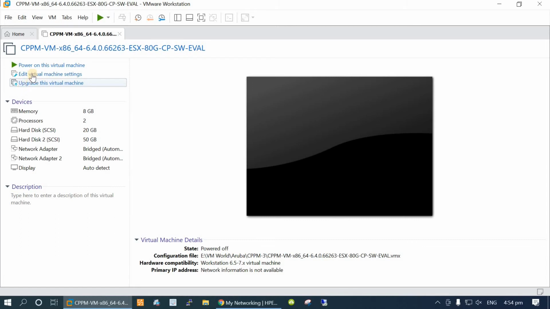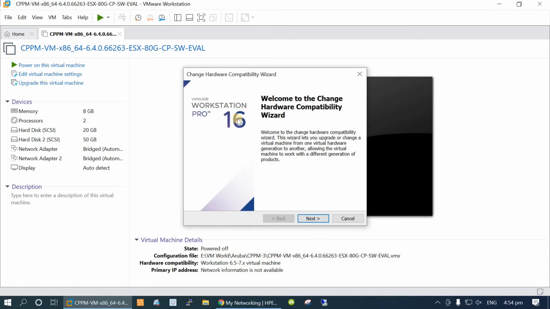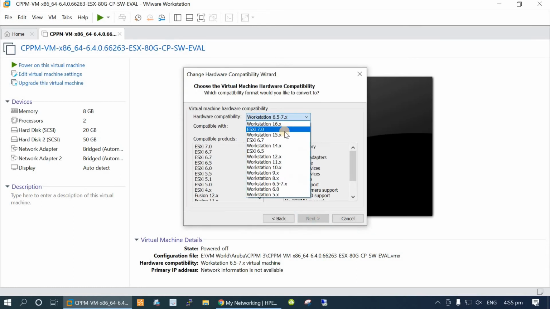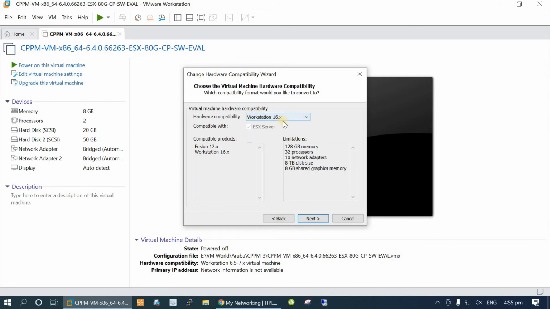In my case, I'm also going to upgrade the version, because the image I downloaded was not created for the latest VMware Workstation. I have the latest version right now, so that's why it's showing that I can also upgrade. I'm going to upgrade it as well, to Workstation 16.x.